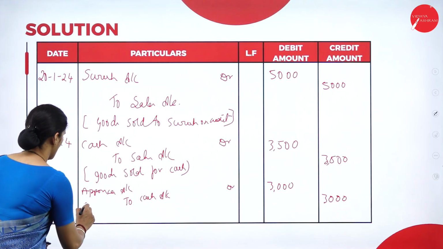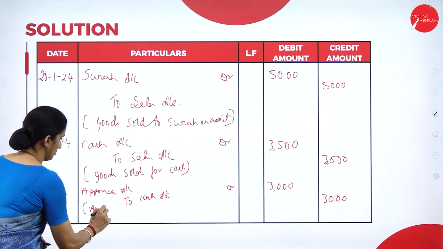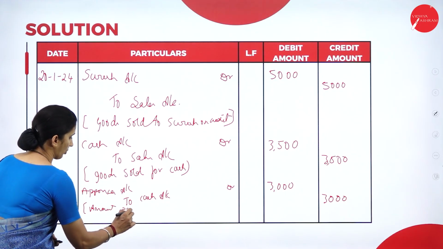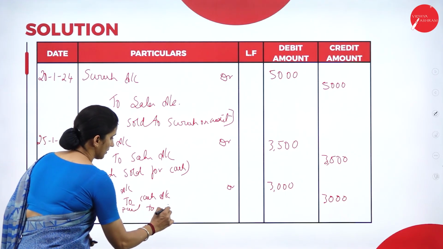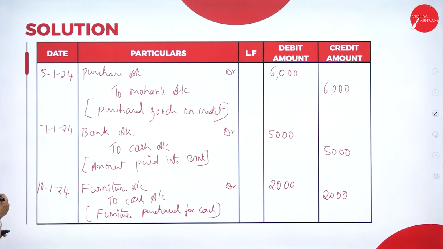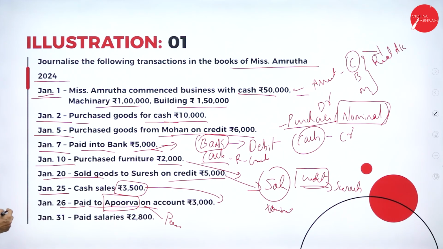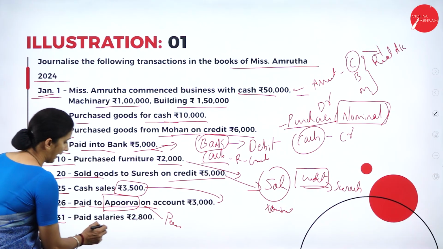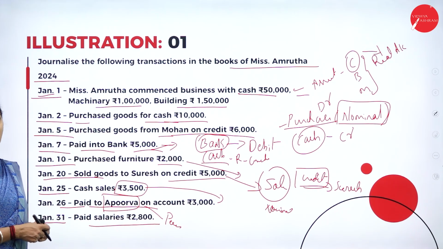Narration, amount paid to Apurva. The last transaction that we have is on Jan 31st, paid salary 2800.